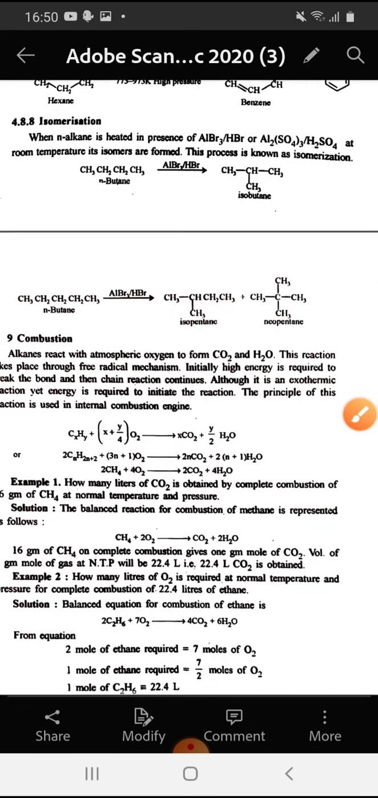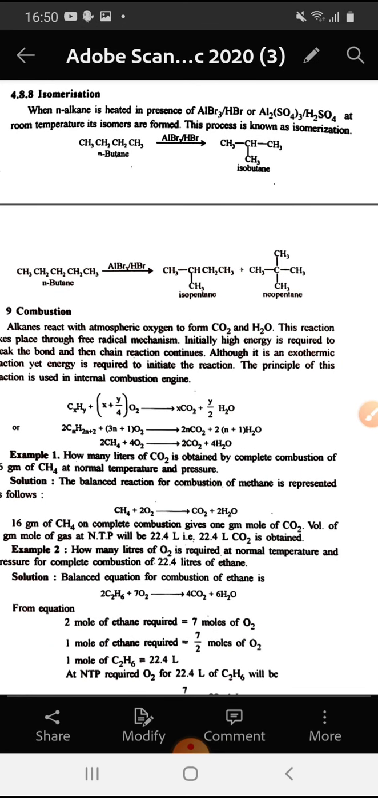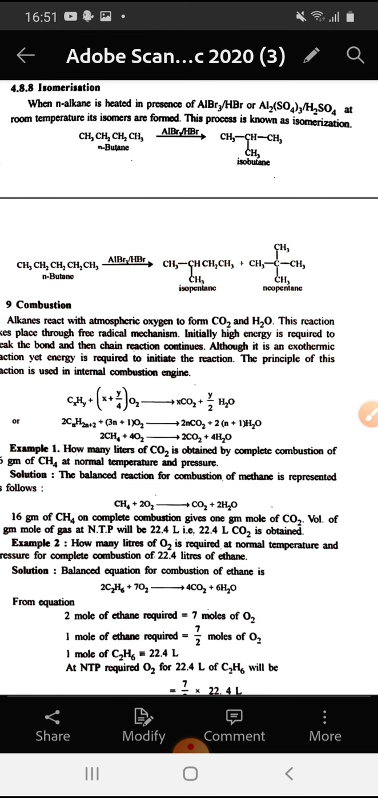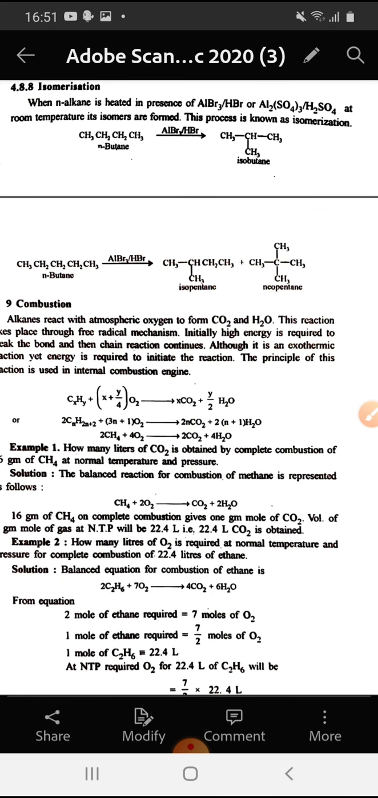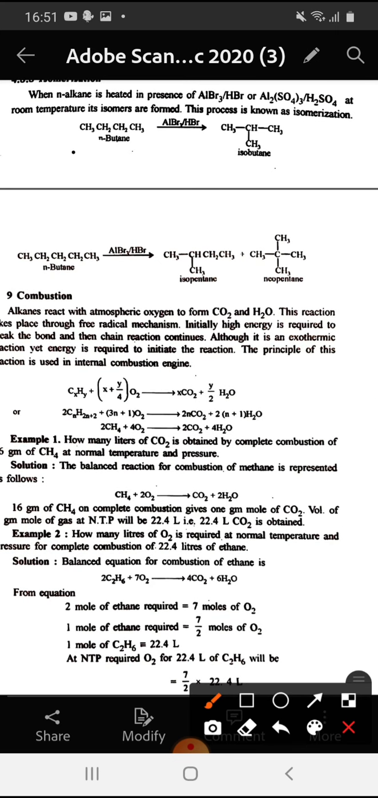The next reaction we come to is isomerization. When an alkane is heated in presence of aluminum bromide and hydrogen bromide or aluminum sulfate and sulfuric acid at room temperature, its isomers are formed. This process is known as isomerization. So when n-butane undergoes isomerization in the presence of aluminum bromide and hydrogen bromide, it forms isobutane. When n-pentane undergoes isomerization in the presence of aluminum bromide and hydrogen bromide, it forms isopentane and neopentane.